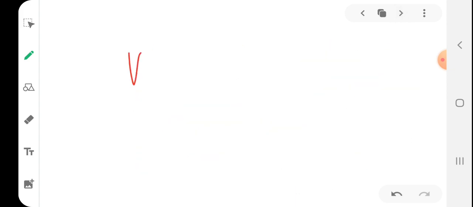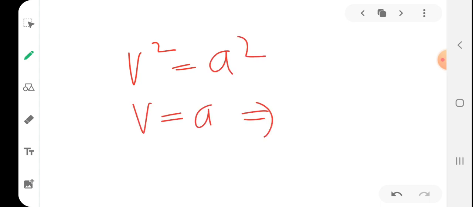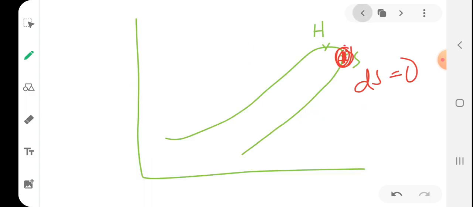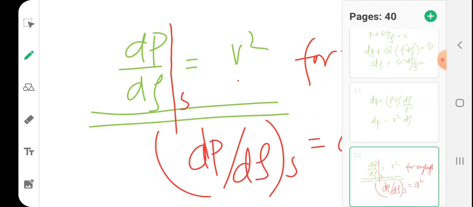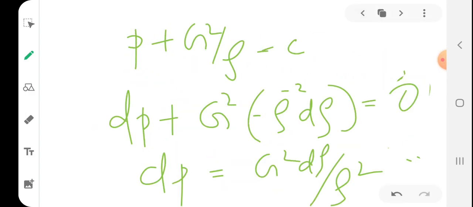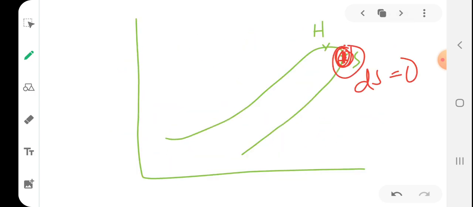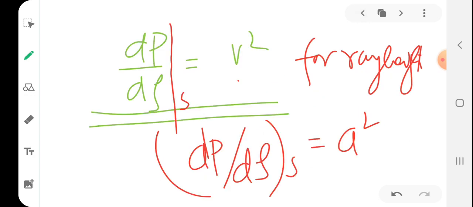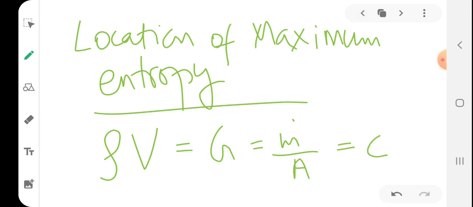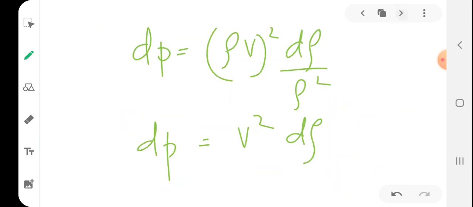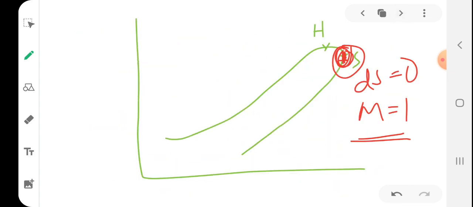So V square will be equal to a square, that is V equal to a, which means M equal to 1. So in this region of maximum entropy, M will be equal to 1. Maximum entropy takes place where the Mach number becomes 1. This is how we derive that condition.